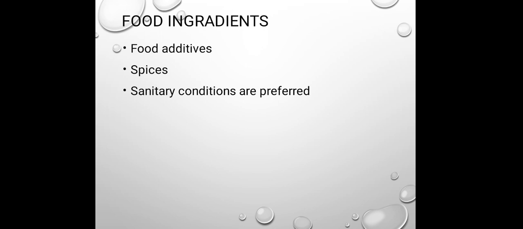Then the types of food ingredients. Within food ingredients, we add different types of additives and different types of spices. If these spices or food additives are associated with microorganisms, they act as a main source for introducing these microorganisms into the food sample. So the most important point is to use sanitary conditions to avoid such contamination.